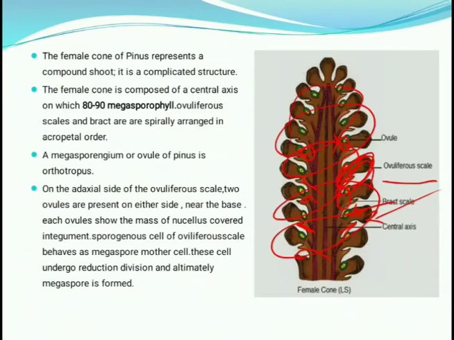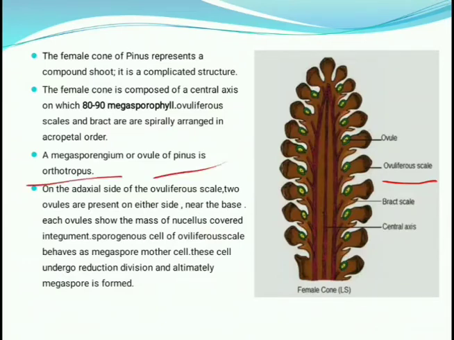Then the megasporangium or ovule is orthotropous. You can see this is the ovule, and it is also known as the megasporangium. This ovule is of the orthotropous type. It is one type of ovule, and the ovule here is orthotropous. Okay, you must remember this because it is important for your short questions.